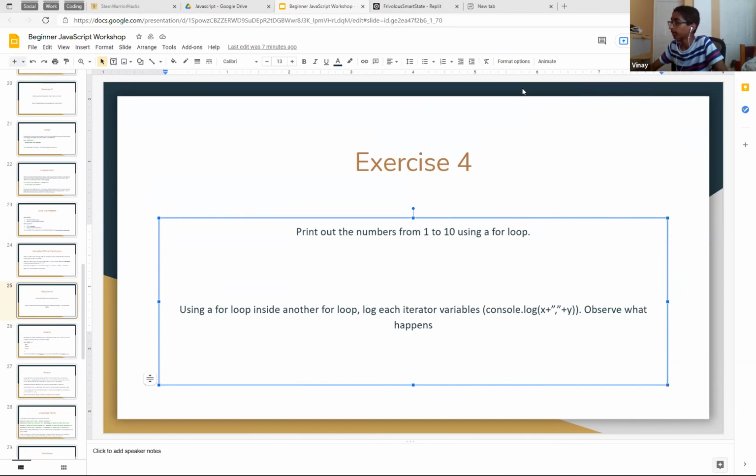Okay guys, some people just joined, so we're doing JavaScript exercises. It might be a little hard for you to catch up, but just try to stay along.